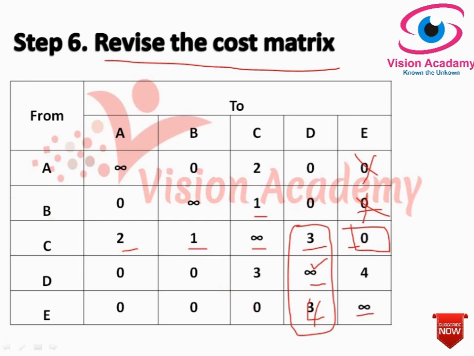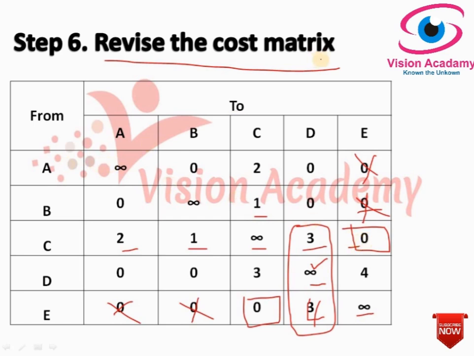Okay, now step number 4.2, you should start from columns and identify the single 0. There are no single 0 here, and here too there are no single 0. Here there is a single 0, and give a rectangle around this and cross out all other zeros in the row. And moving to the fourth column, there are 2 zeros here, and here there are no zeros. Okay, now step number 4.2 is also over.